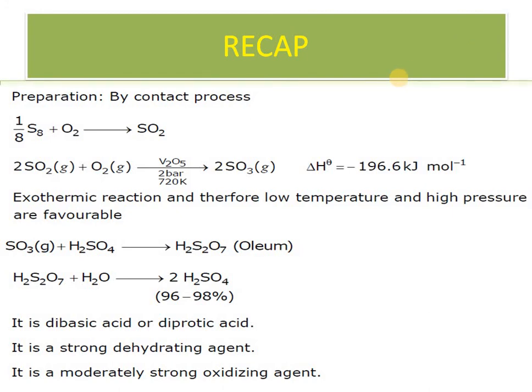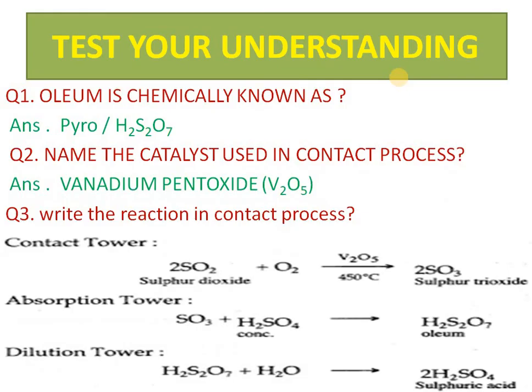So let us do some questions so that we can understand. Oleum is what? Oleum is pyrosulfuric acid. So how was pyro formed? You know that 2 molecules of sulfuric acid join with elimination of water. Similarly, name the catalyst used in the contact process. In the contact process we use vanadium pentoxide. Previously we were using platinum.